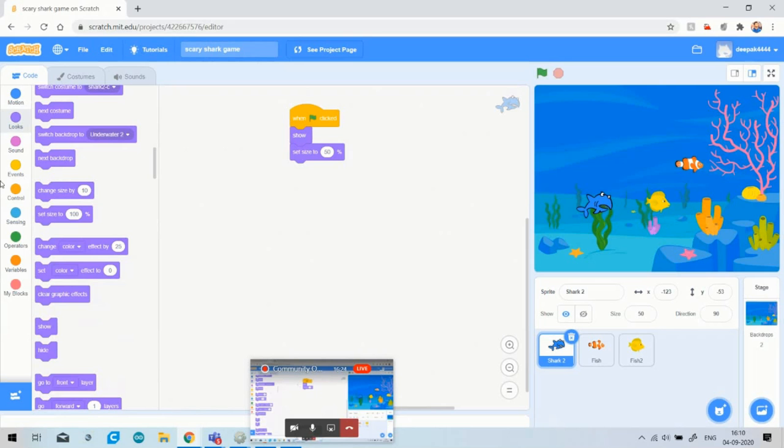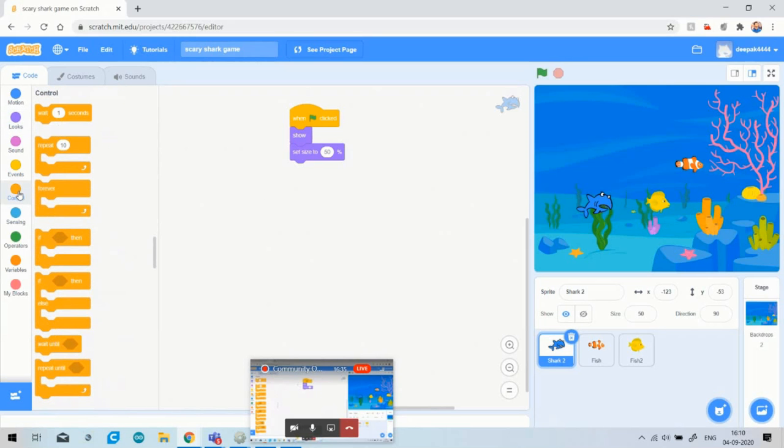For this, I will choose the conditions. As you know, by the control we can choose the condition. Control block is used for the condition. So I go to the control and I will choose the forever block. Why have I chosen the forever block? Because the forever block will continuously run until the condition in this block becomes true. Means I took the forever block because I want to keep continuation in my game as long as my conditions remain true.